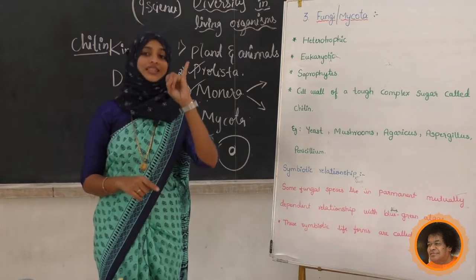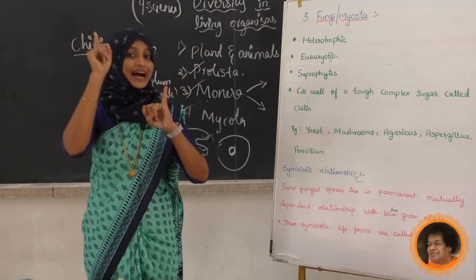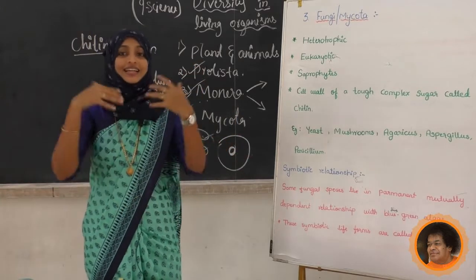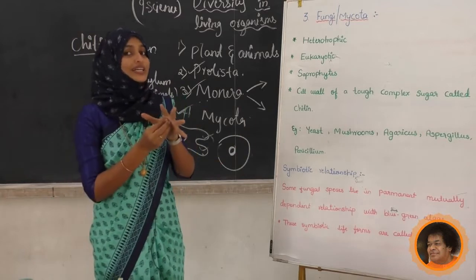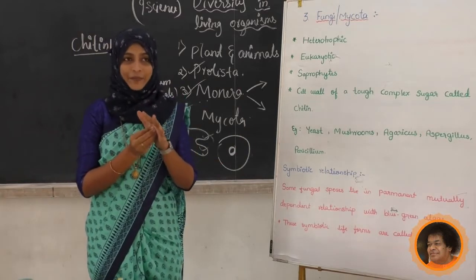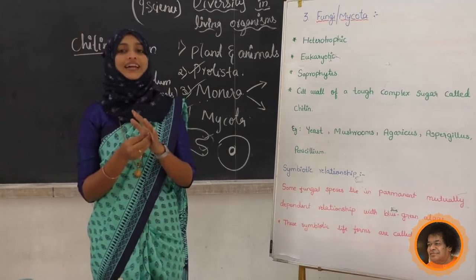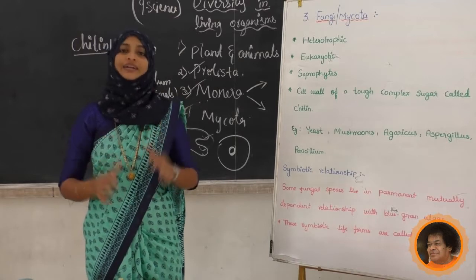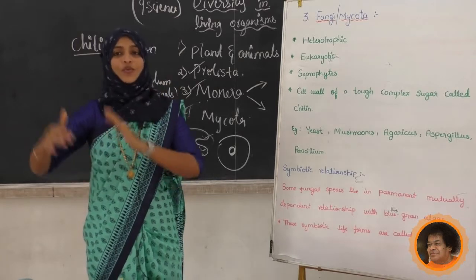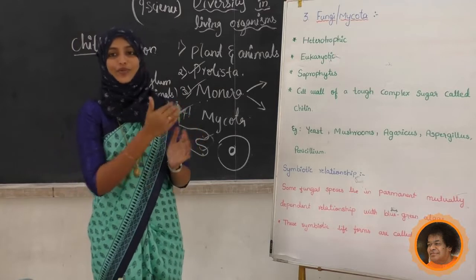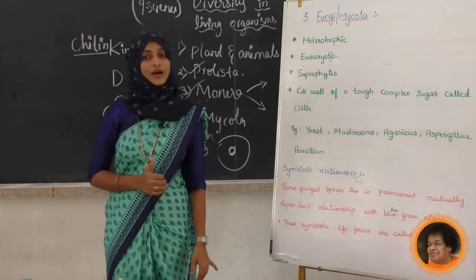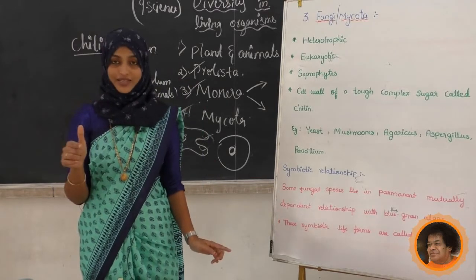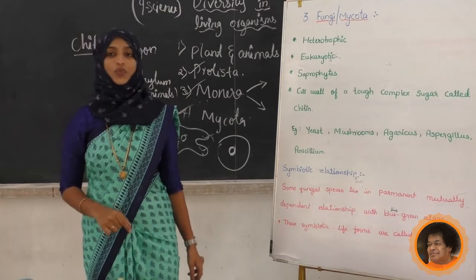The first kingdoms are kingdom Animalia and Plantae. Initially everyone thought only these two kingdoms were there. Later they added one more kingdom, the Protista kingdom. Later one more kingdom was added, the fourth kingdom, called Monera. Finally, one more scientist came forward and added one more kingdom, called Mycota. Till now we believe in that one. Still it is a question mark where we can add viruses.